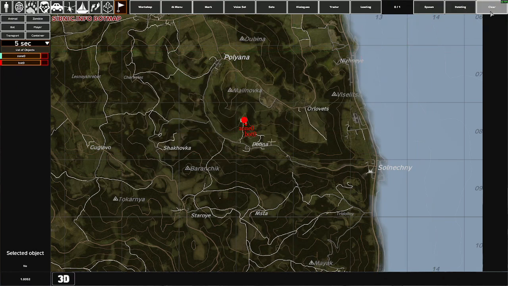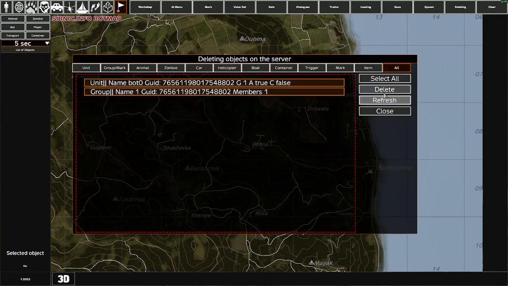Let's decode our objects. Let's clear the area and delete everything we've spawned so far.